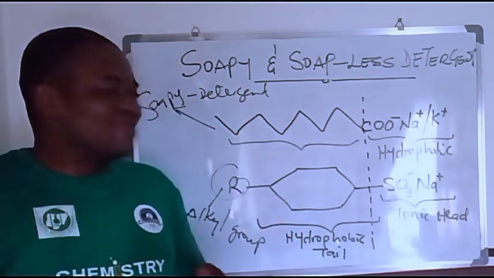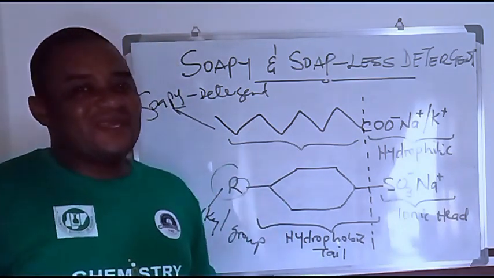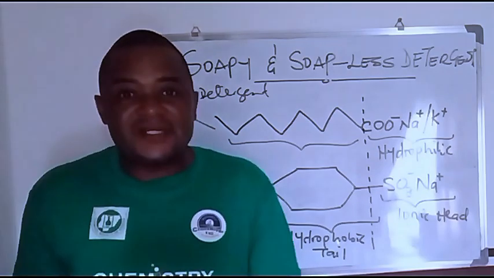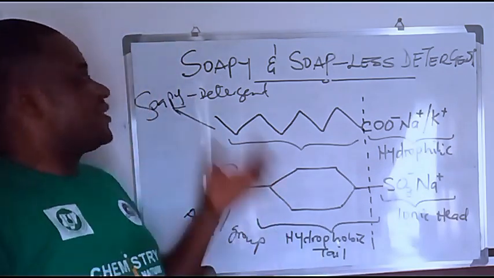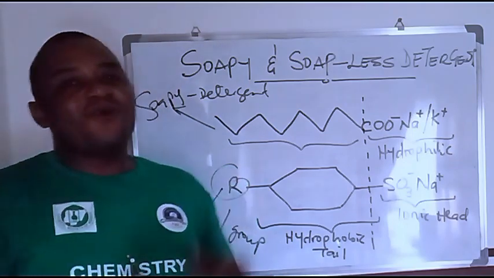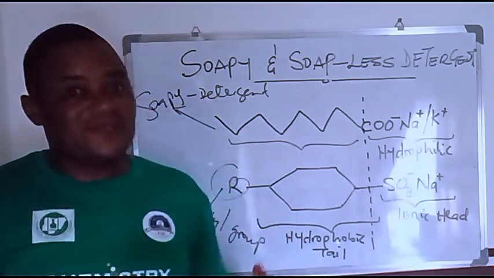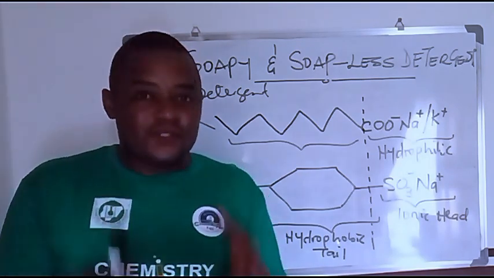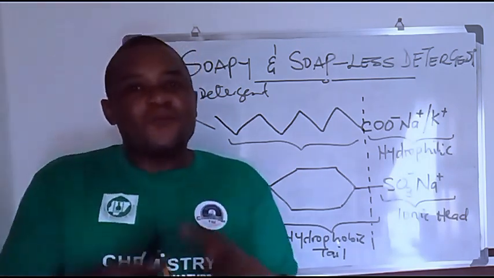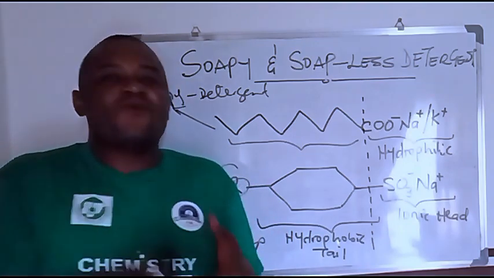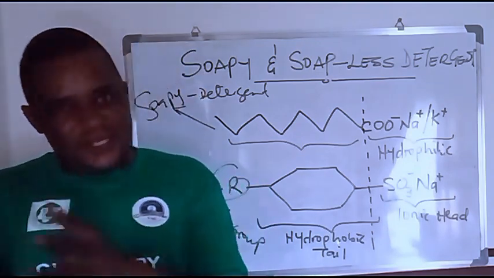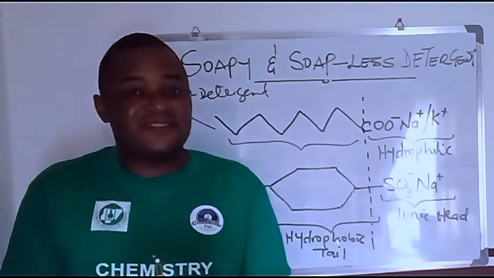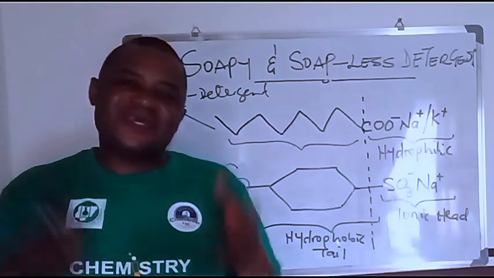I wouldn't want to talk much about this, but I'm sure that today you have an idea about what soaps you use, what they are, that the soaps you use are basically called soapy detergents, and that the other detergent which you buy in sachet in powder form mostly is called soapless detergent. Today you have also learned what makes a soapy detergent, and then what also makes a hard soap or laundry soap, and what makes a soft soap or toilet soap, and also what makes what? A soapless detergent, and why soapless detergents are better than the soapy detergent.